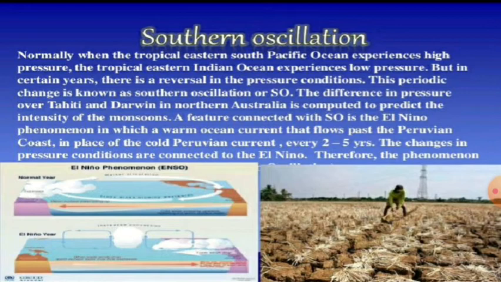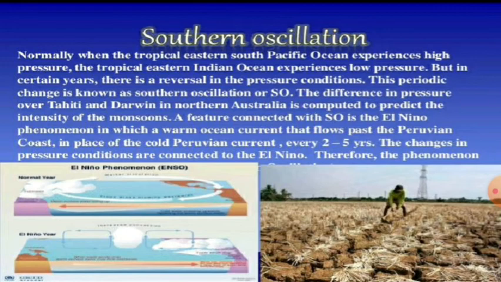So first, high pressure is there in the Pacific Ocean and low pressure in the Indian Ocean, and the reversal of it means low pressure in the Pacific Ocean and high pressure in the Indian Ocean. This periodic change in pressure condition is known as Southern Oscillation. This is what we call Southern Oscillation.